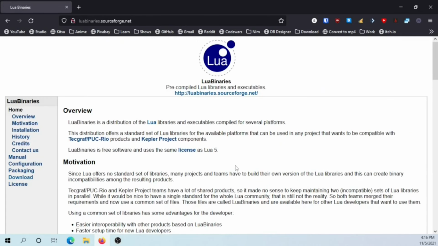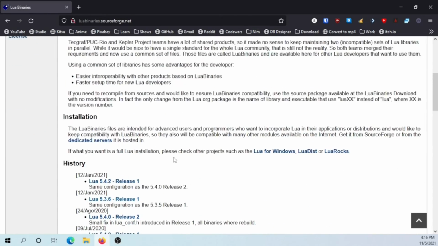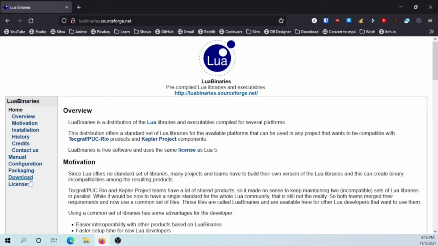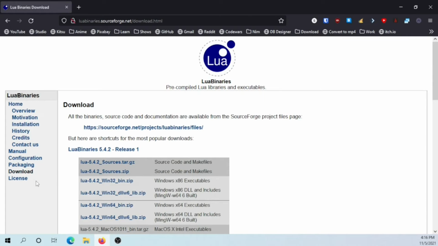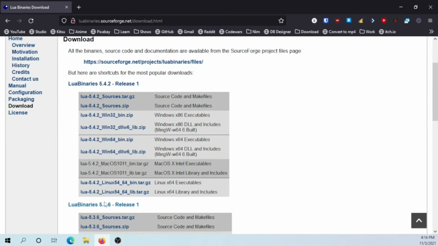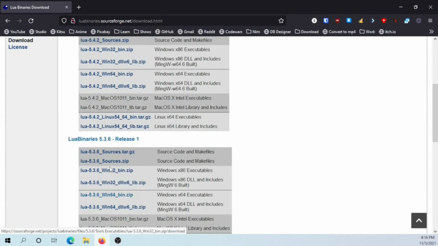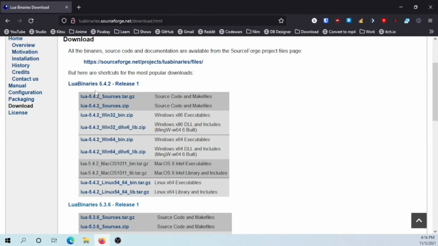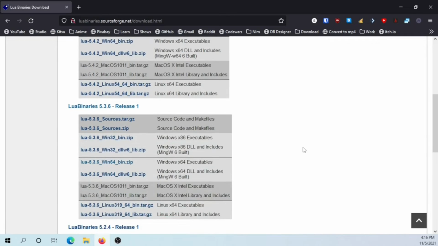Binary is just basically the executable. Now don't be fooled by all of this. You don't download it from here. You go to this download page right here. They make it a massive pain to actually get what you want. It's very interesting. Then here you have a bunch of options to choose from. I would like to go with 5.3.6 because 5.4.2 has a lot of changes and stuff that just sucks.